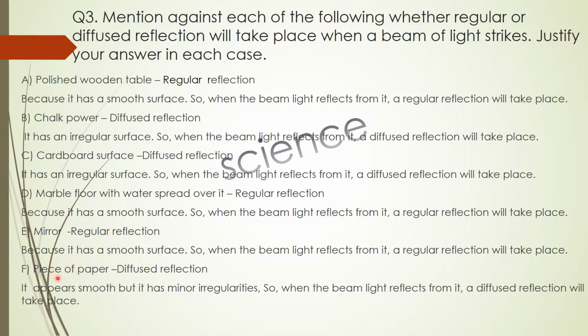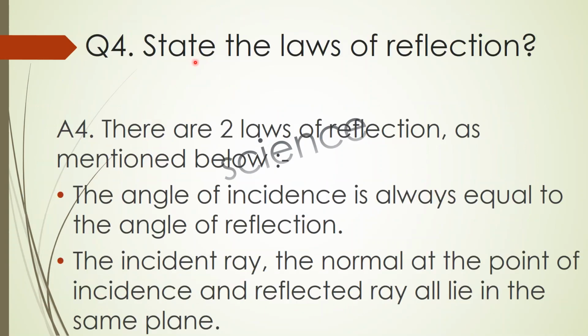The next one is a piece of paper. It has a diffused reflection. It appears smooth, but it has minor irregularities. So when the beam of light reflects from it, a diffused reflection will take place. Question number 4: State the laws of reflection. So the answer is, there are two laws of reflection as mentioned below. The angle of incidence is always equal to the angle of reflection. The incident ray, the normal at the point of incidence, and the reflected ray all lie in the same plane.